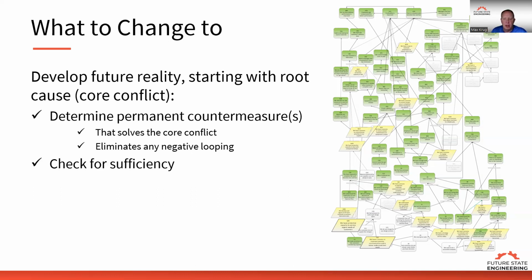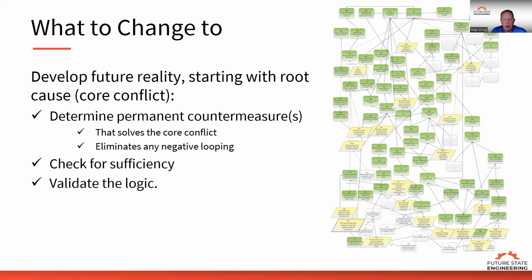Then we need to check for sufficiency. So does the injection solve the core conflict? Does it eliminate the looping? And does it convert the undesirable effects to desirable effects? Then we need to validate the logic. So we make sure that the logic is solid and the cause and effect relationship is clearly defined.